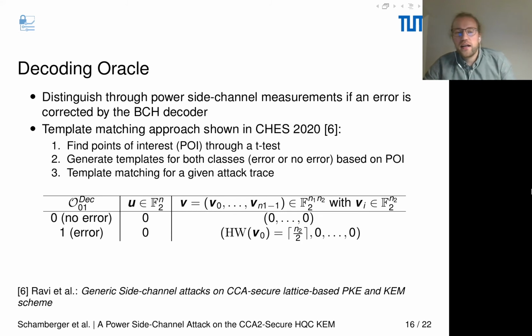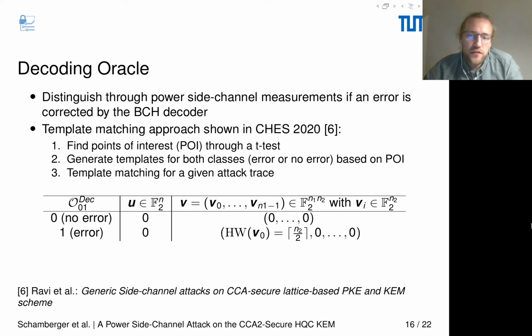So, as the patterns work with the knowledge of a decoding oracle, I'm going to now describe how to provide such a decoding oracle. What we want to do again is distinguish two power side channel measurements, depending on whether an error is corrected by the BCH decoder.